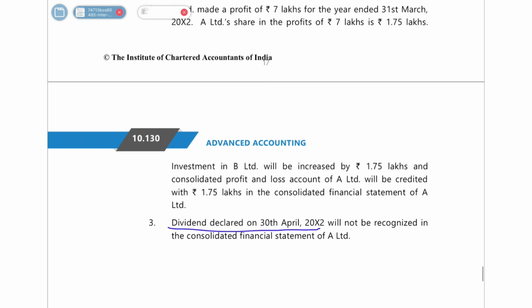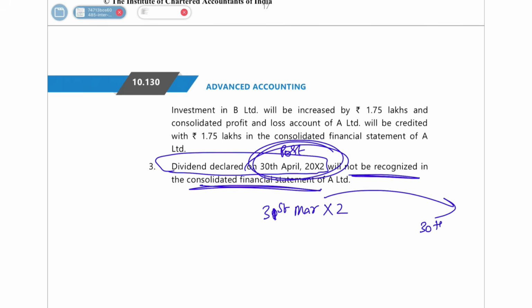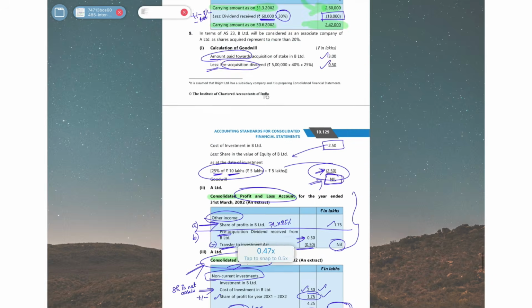Okay. And then the dividend declared on 30th April, which is your post-acquisition dividend, will not be recognized in the consolidated balance sheet. Why will it not be recognized? Because you are making financial statements of 31st March 2002. So this was declared only on 30th April. That means even though it is a post-acquisition dividend, it was declared after this date only. So as on 31st March, it will not be shown in your balance sheet.